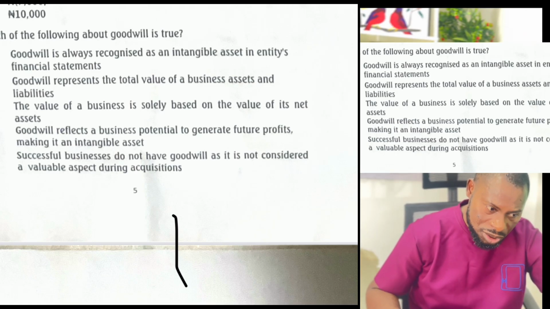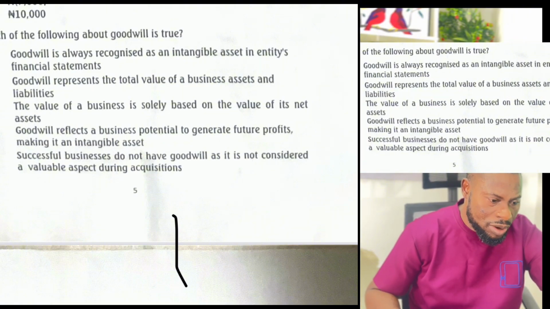But this always, I'm looking at it somehow. Let's look at B. Goodwill represent the total value of a business asset and liability. That's not true now. C. The value of a business is solely based on the value of its net asset. Is that about goodwill? No. D. Goodwill reflects a business potential to generate future profits, making it an intangible asset. That is correct. I don't see anything wrong with that.